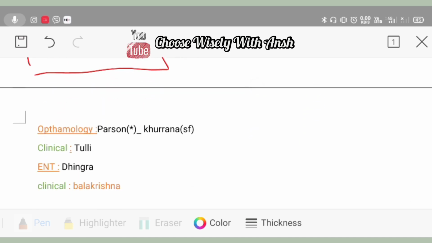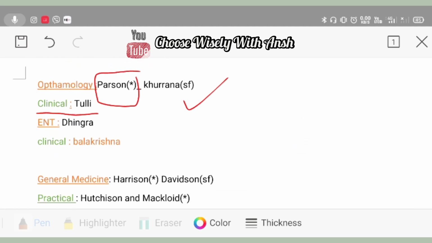For ophthalmology, the standard book is Parson. If you want to go with a student-friendly version, then comes Khurana. For clinical version, you can go with Pillai. And for ENT, you have to take Dhingra. It's the best book for ENT. You can go simply with Dhingra. For clinical, you can go with Balakrishnan.